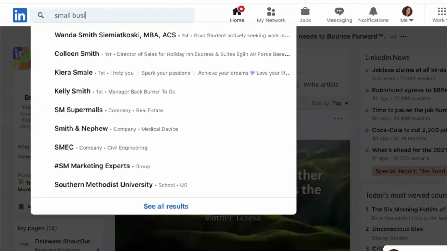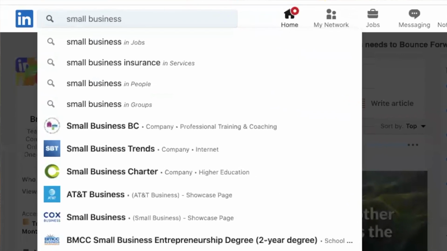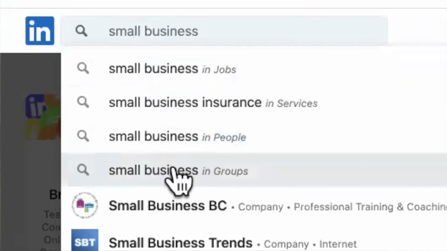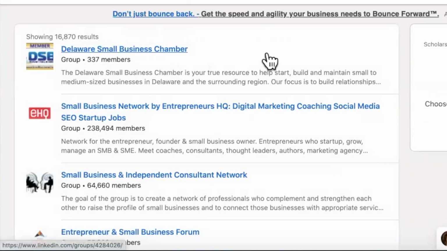Now, if you've never joined a LinkedIn group before, let me briefly show you the mechanics of that before we get to the strategies. Let's say you want to join a group that has small business owners as members. That's a type of group that I'd want to join. Type in small business, then select small business in groups. Now you'll see a list of groups along with their descriptions.